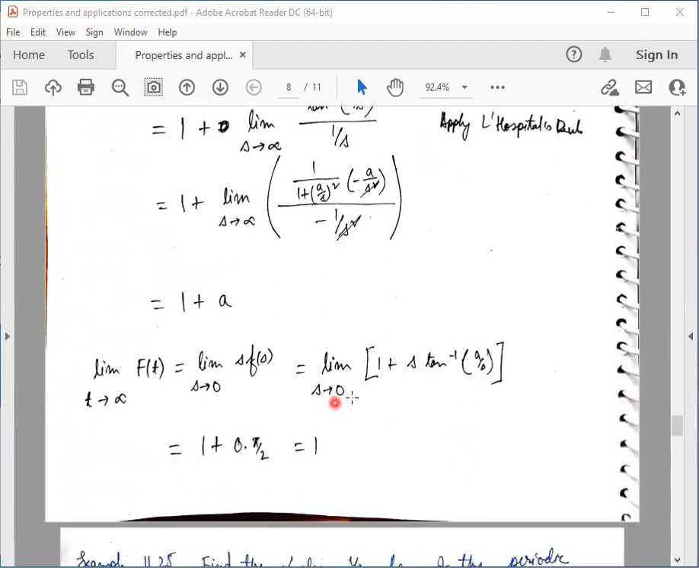So in the limit s tends to 0, this becomes 0, and tan inverse a by 0 is tan inverse infinity, which is pi by 2. So this becomes 0 times pi by 2, and 0 times pi by 2 is 0. So the final answer that we obtain is 1. Okay, 1. So this is how we can calculate the limit of a function by using the method of Laplace transforms.